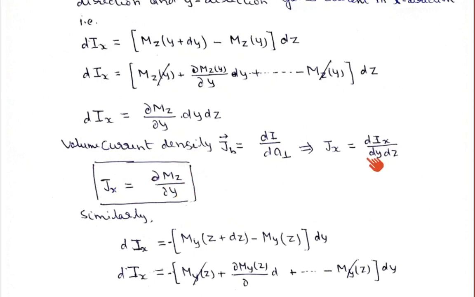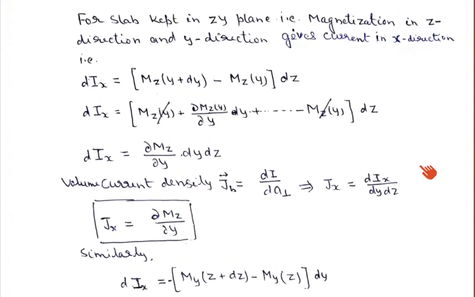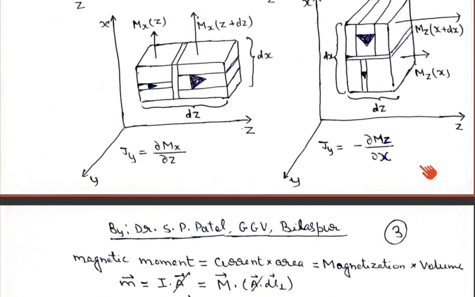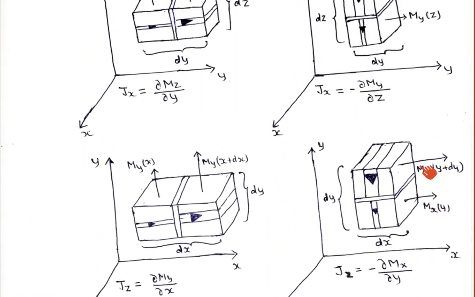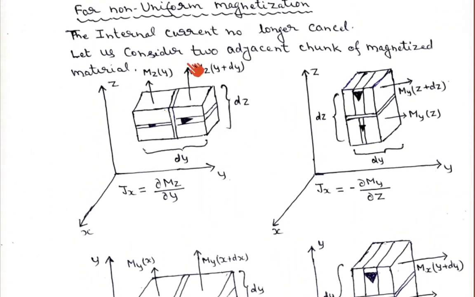So this is the current that we have calculated. This current is because of the first chunk that I have shown. Here magnetization is in the z direction, and chunks are placed very close to each other by changing the y position, and the width of the chunks is dz. Magnetization is along the z direction and current is flowing in the x direction. That is why I have written Jx as del mz upon del y.